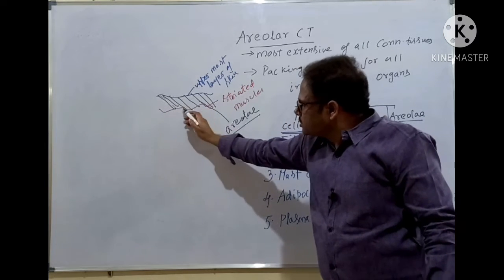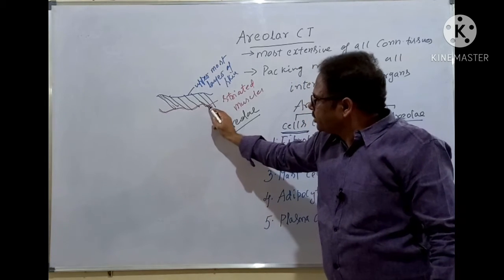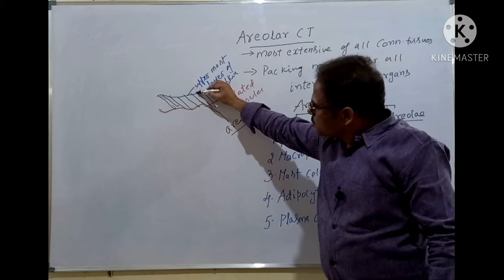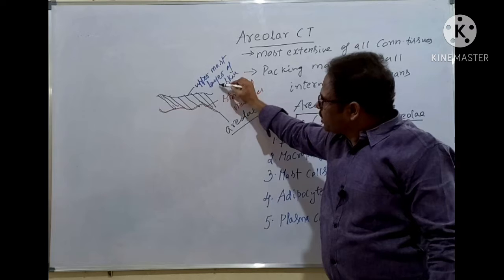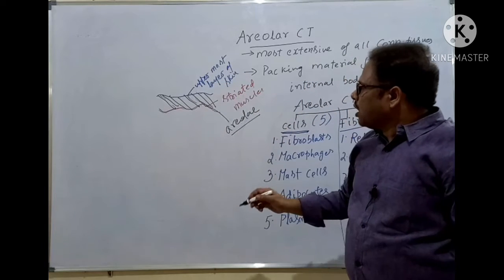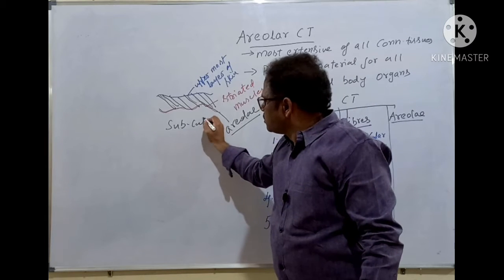called striated muscles. This is the red one I drew. Striated muscles are voluntary muscles. These voluntary muscles are associated with the uppermost layer of the skin through the gaps. These gaps are called the areolae, and it is also called the subcutaneous layer.